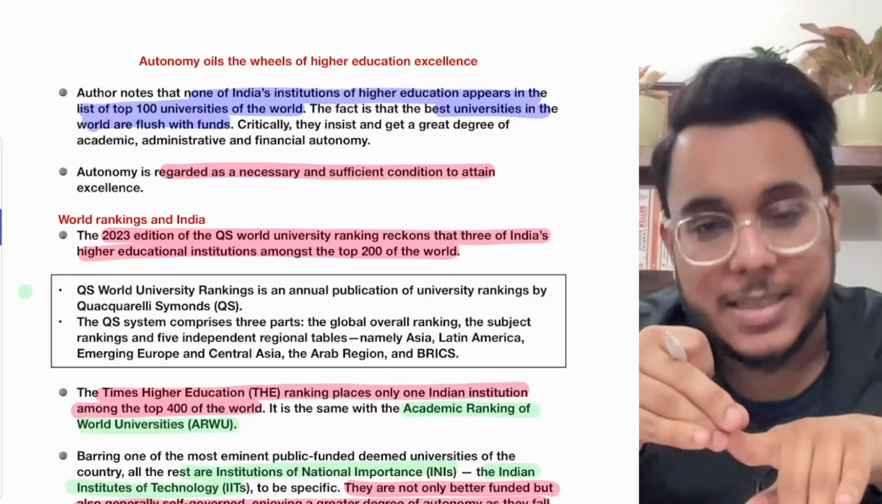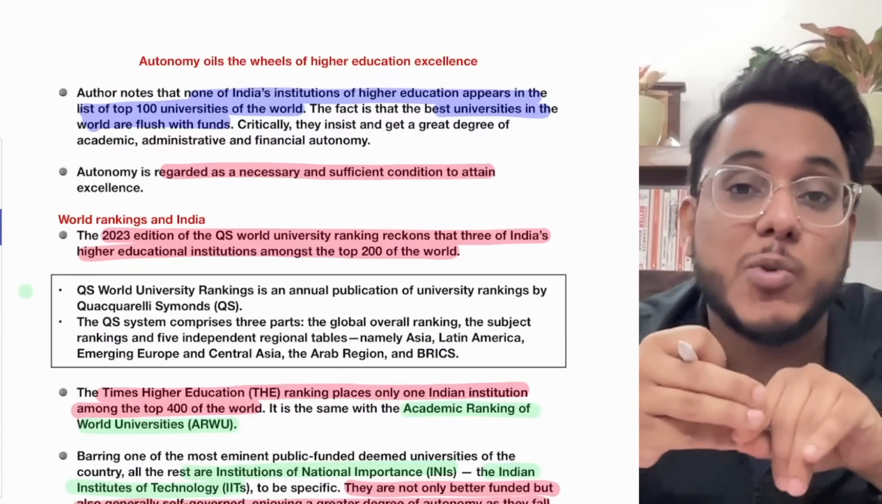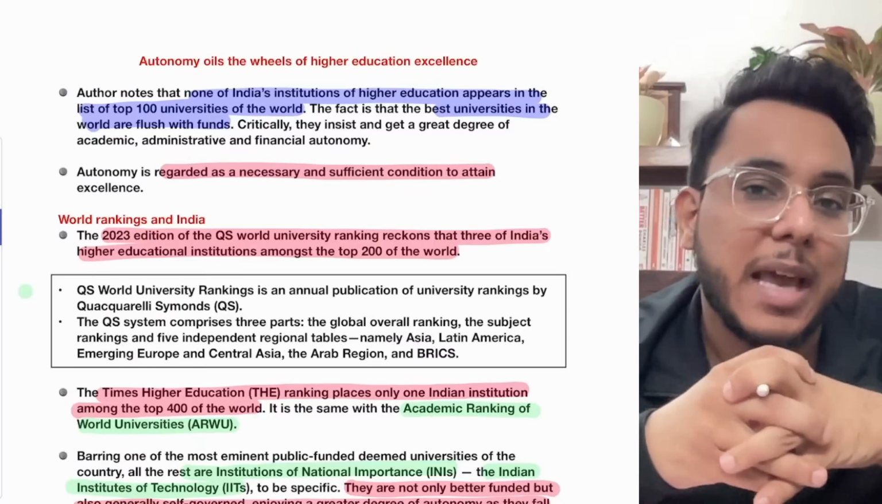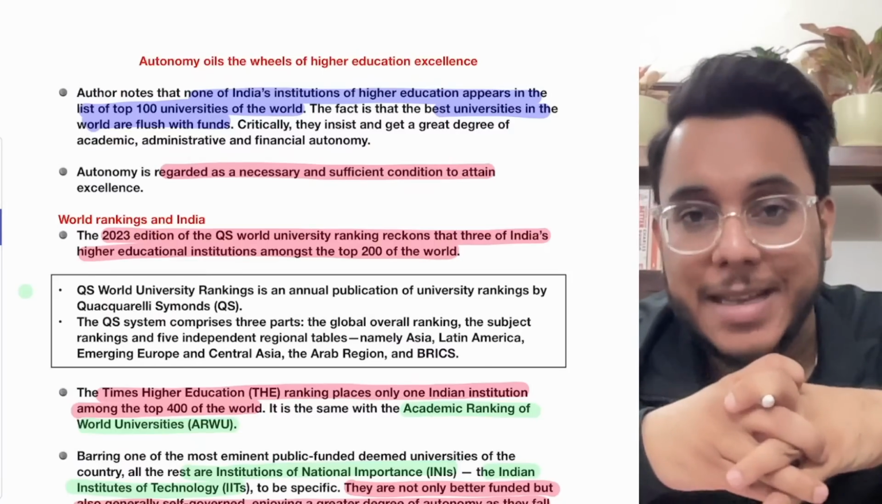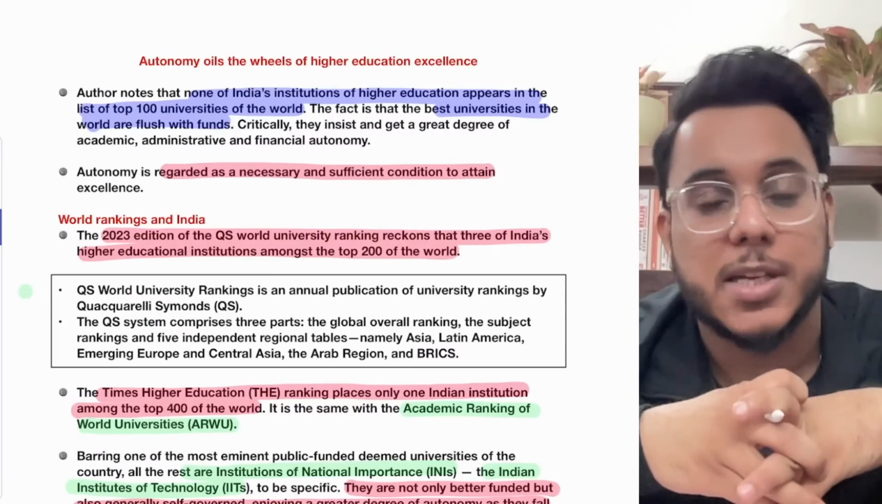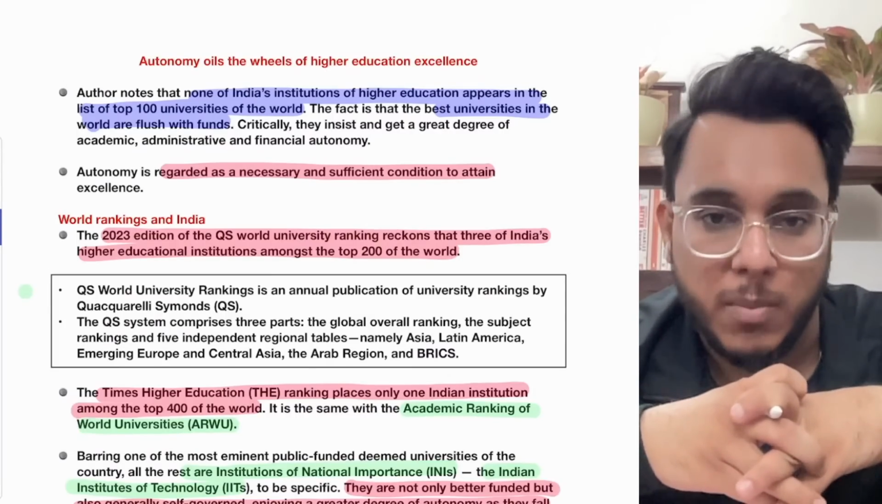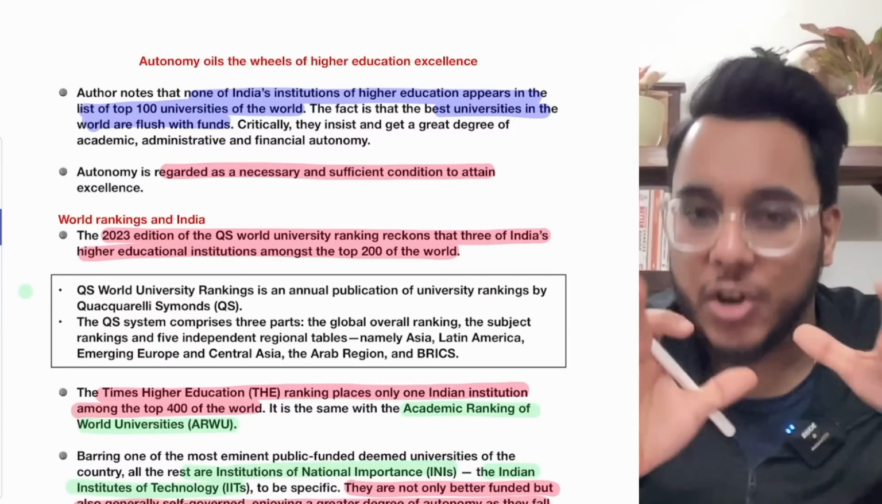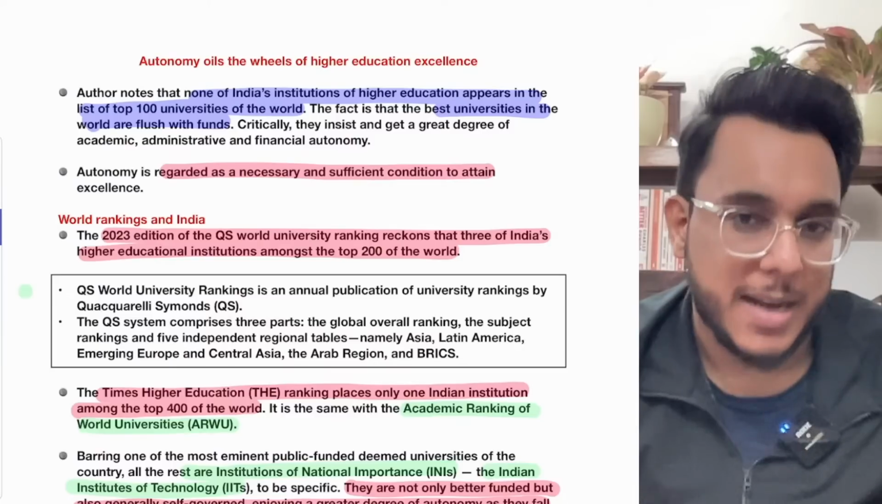Then fourth, the graduates graduating from the higher institutes often are not employable. According to the India Skill Report, just 46% of the graduates are employable. So we see that there are redundant curriculums also. So these are some general problems in the higher education setup in India.